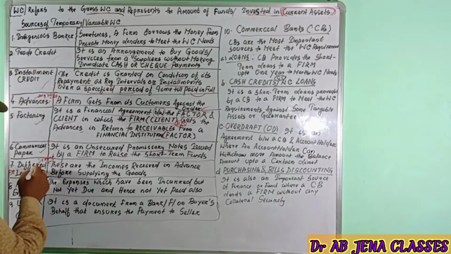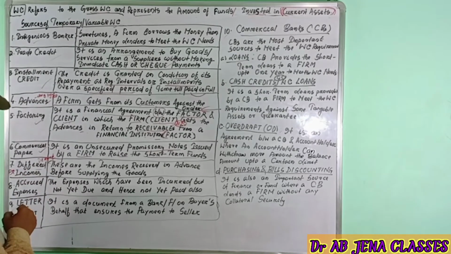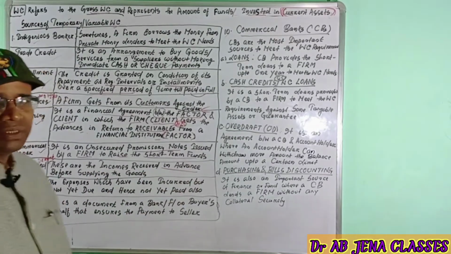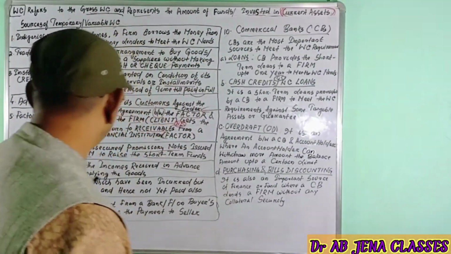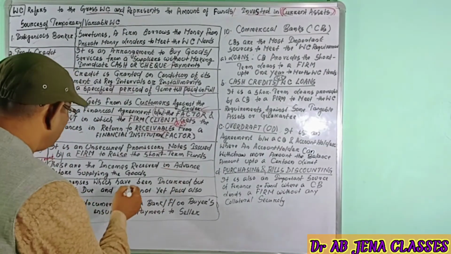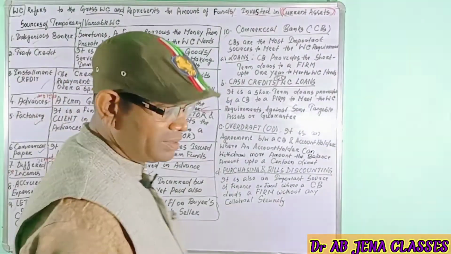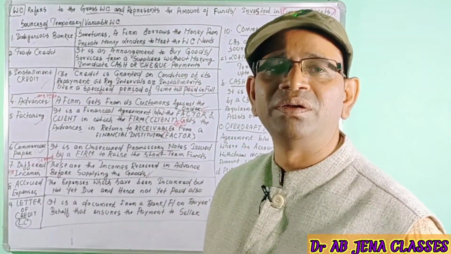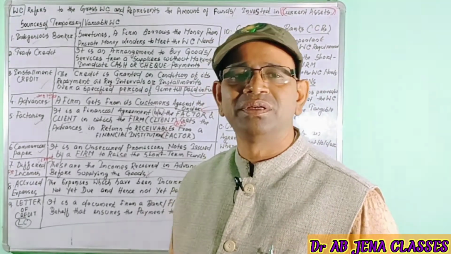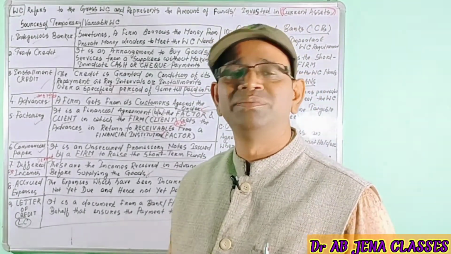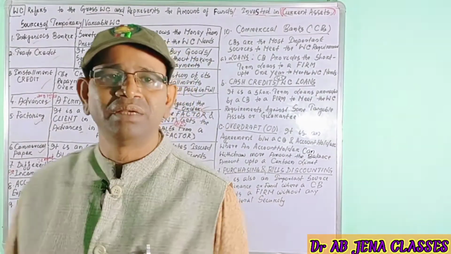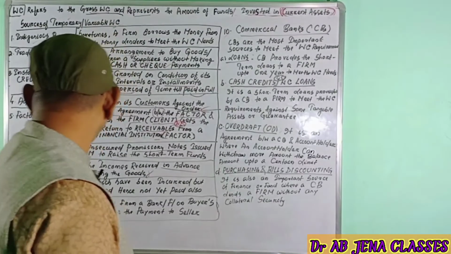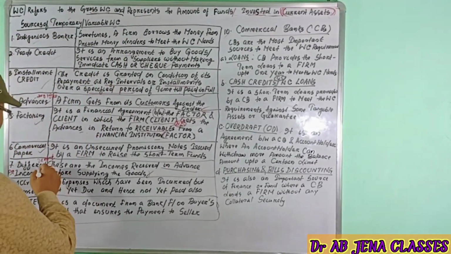Next one is the deferred income. What is this deferred income? These are the incomes received in advance. So your firm will receive the income in advance, before supplying the goods. Why? Suppose your firm's reputation and goodwill is high in the market, or your firm's product has more market demand. In this situation, definitely there will be heavy demand from the customer side in favor of your product. So that is the deferred income.